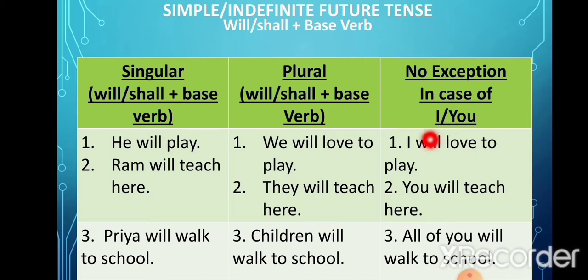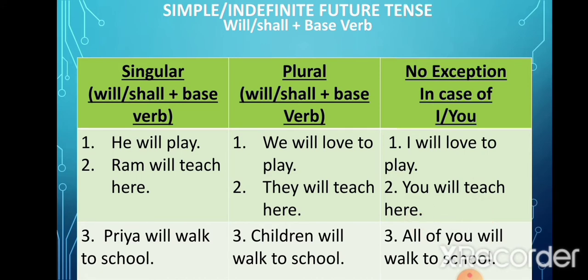Now in case of I and you, still there is no exception. They will follow the same rule. I will love to play. You will teach here. All of you will walk to school. Again, here also we have used the first form of the verbs, love, teach, walk, and with these verbs we have used will.